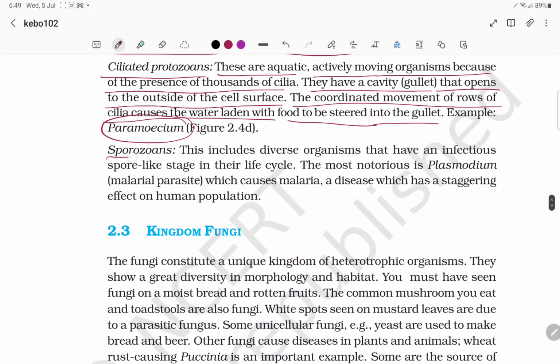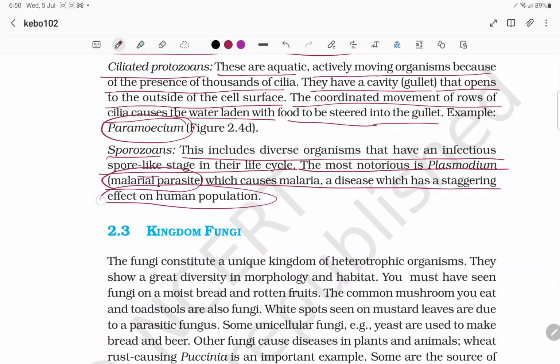And next, sporozoans. They include diverse organisms. They have an infectious spore-like stage in their cell cycle. For example, sporozoites. These are the infective forms which cause malaria. The most notorious is Plasmodium, which causes malaria, a disease which has a staggering effect on the human population.